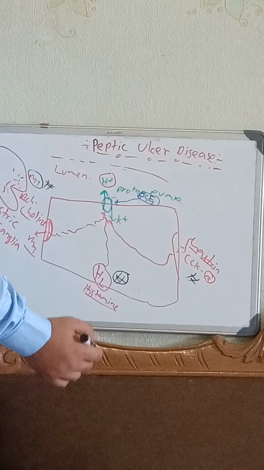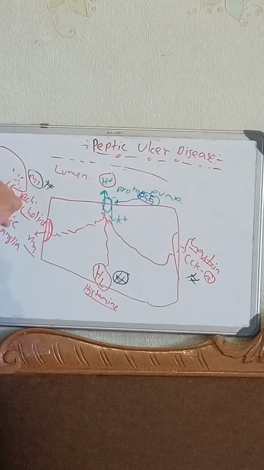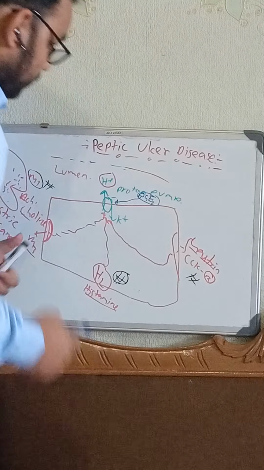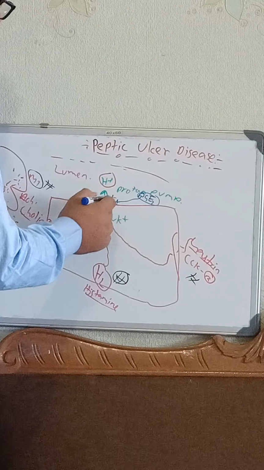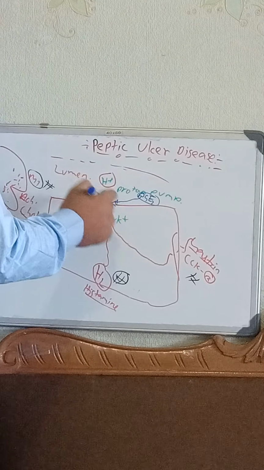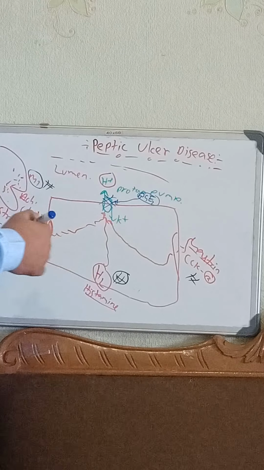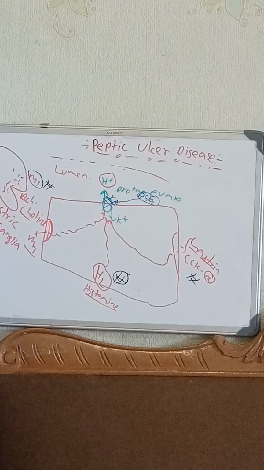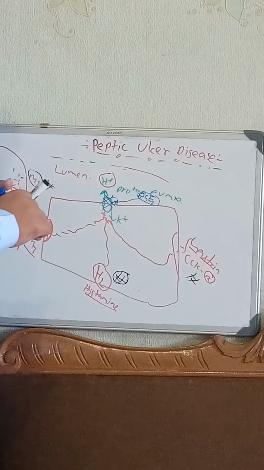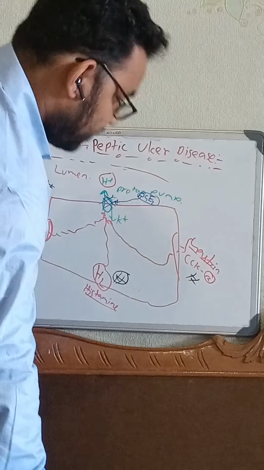Similarly, you can also block this one. And finally, the most important thing, we can block the proton pump. I mean, this is the proton pump. Okay, proton pump inhibition. So certain types of drugs you can use. Let's write the names of the drugs and their basic things.